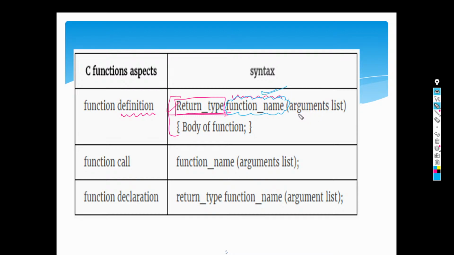Now, next up is a very interesting thing, that is the arguments list. Why do we need it? Suppose you tell your chef that in case you want to prepare noodles, you would take this much sauce, chop this much onion, and all these other things, and then you'll prepare noodles.